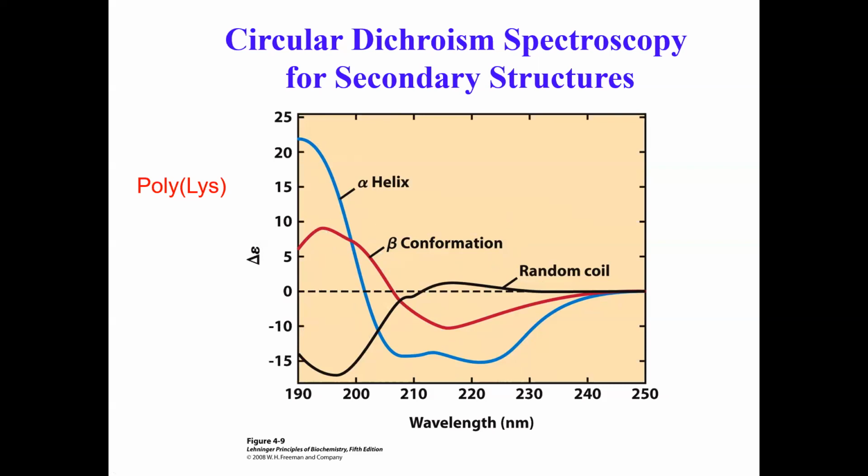So a CD spectrum for a given protein can provide a rough estimate of what percentage of the structure is alpha helical and what percentage is beta conformation. You'll have to do some math on it, but it can give you that idea very easily.